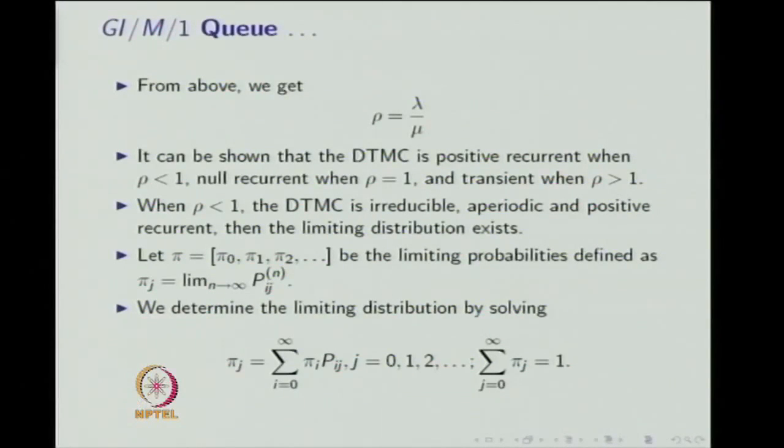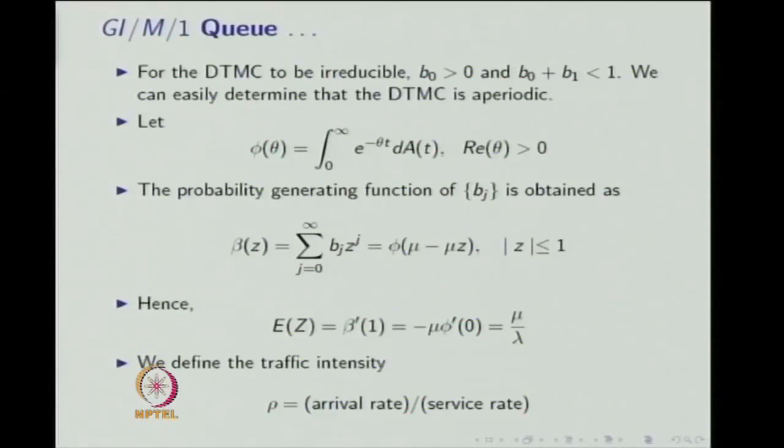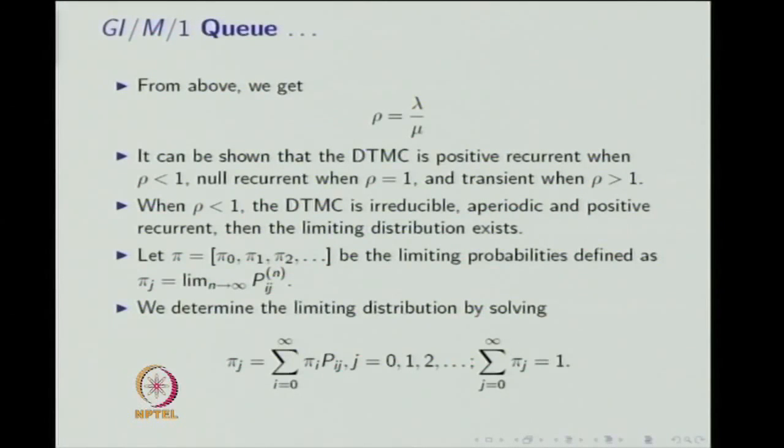So, our interest is to find out the limiting distribution. When rho is less than 1, the DTMC is irreducible, aperiodic and positive recurrent, along with the condition B0 is greater than 0 and B0 plus B1 is less than 1. With this condition it is irreducible. With rho less than 1, it is positive recurrent. We can easily verify it is aperiodic. Hence, the limiting distribution exists and it is unique, and that will be independent of the initial state i.